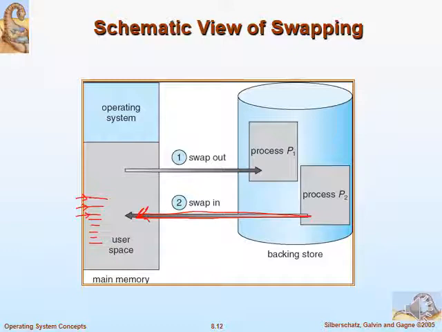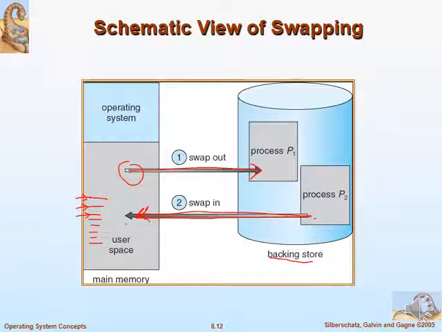It may so happen that while P2 is coming, some other process which was earlier running may get swapped out. So it is going back from main memory to secondary, maybe after some modification. So this is called swap in: copying the instructions, data or the program from the secondary disk to primary memory is called swap in.